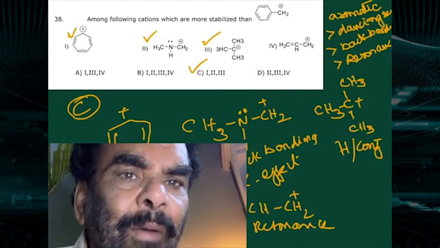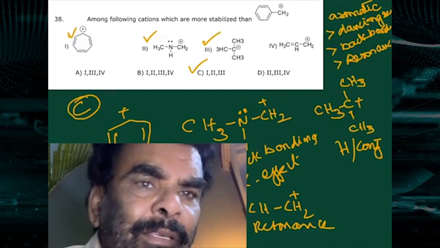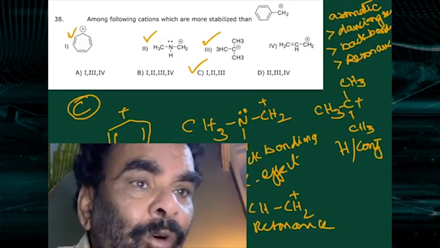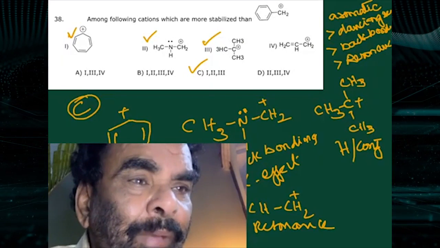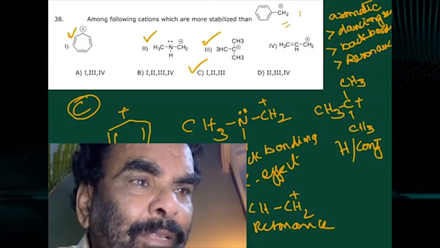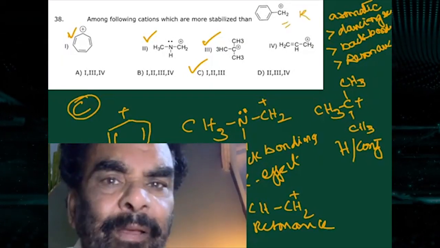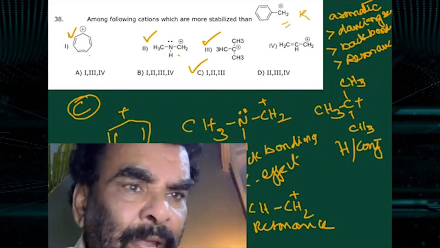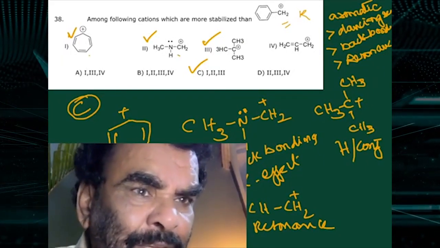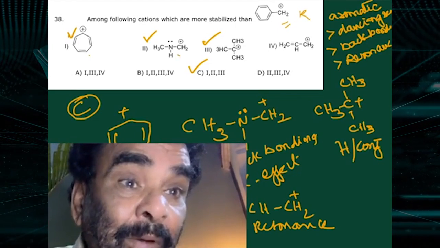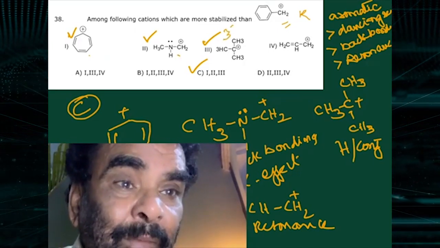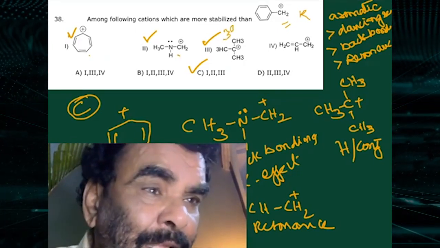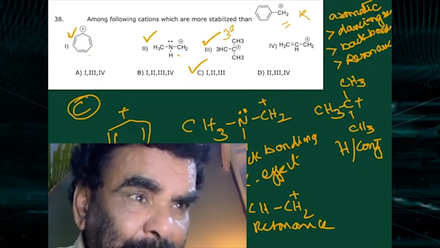Among the cations, which are more stabilized than this one? Benzyl carbocation is stabilized by resonance only. This is aromatic. This is back bonding. This is hyperconjugation. But 3 degree, remember, hyperconjugation plus I effect. This is allyl.